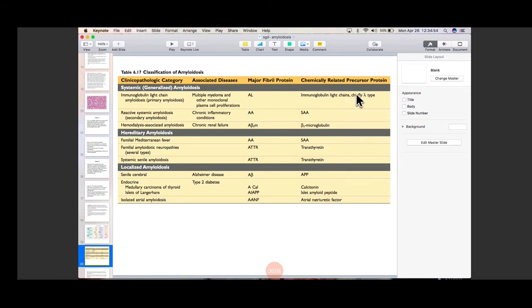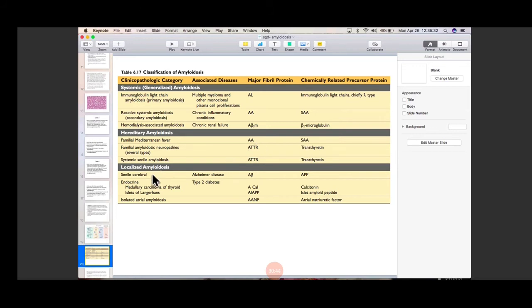They also have precursor proteins. The precursor protein of AL is immunoglobulin light chain. The precursor protein of AA is serum amyloid associated protein, which is mainly synthesized by the liver. And the third one is hemodialysis associated, which is mainly seen in chronic kidney failure, and the major fibrillary protein is amyloid beta 2 microglobulin. This is systemic amyloidosis. Then there is hereditary amyloidosis: familial Mediterranean fever, familial amyloidotic neuropathy, and systemic senile amyloidosis, in which there is accumulation of AA and ATTR, that is amyloid transthyretin protein and amyloid associated protein.